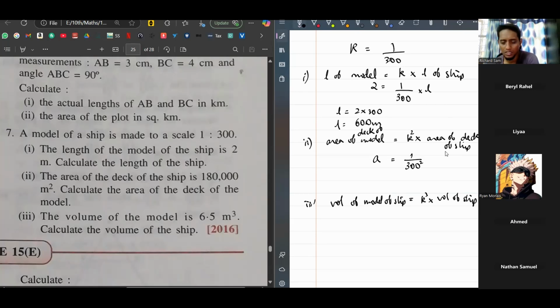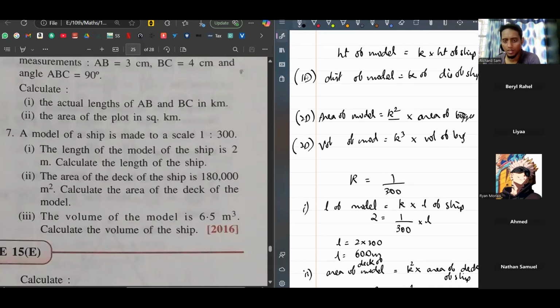Which part? There are three formulas for one-dimensional, two-dimensional, and three-dimensional. Once you get K, you just substitute the value of K in the formula and you can find it. On the left side, you have the one-dimensional value of the model. On the right side, you have the one-dimensional value of the actual object. The second one is 200 meters.